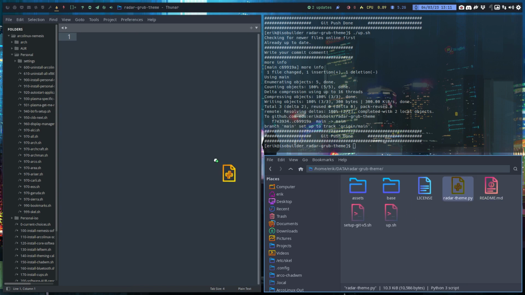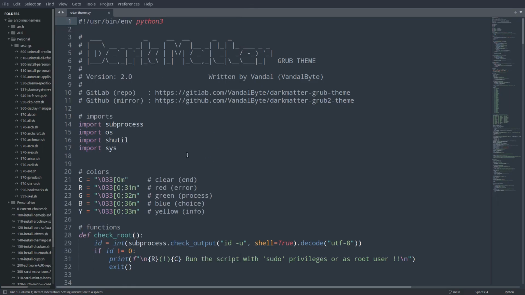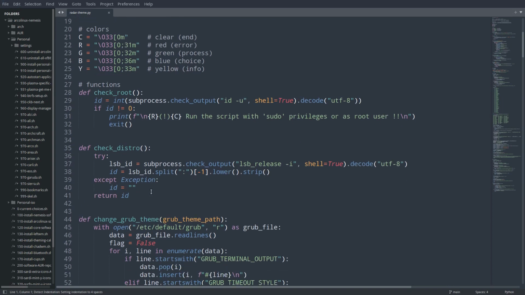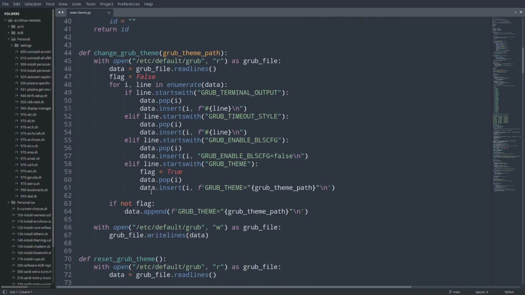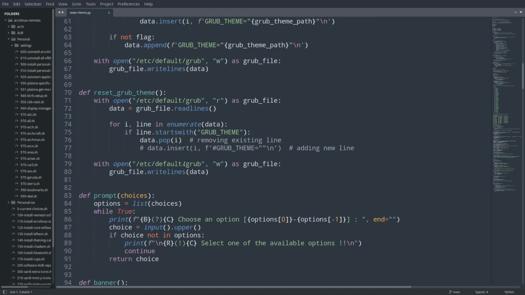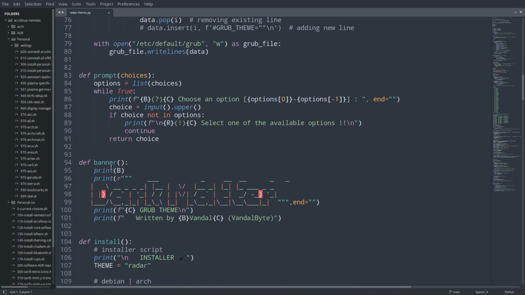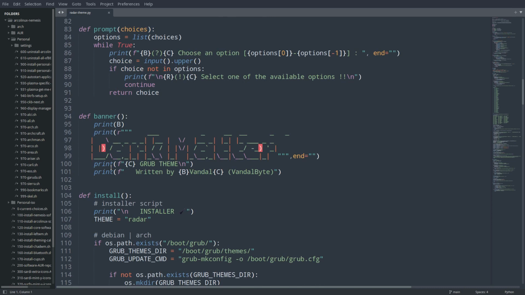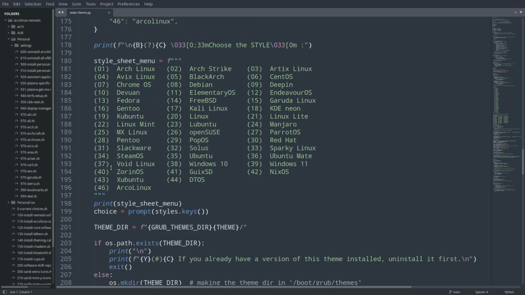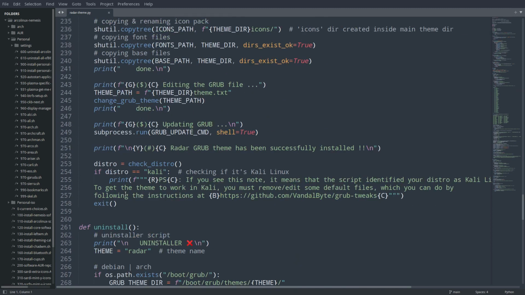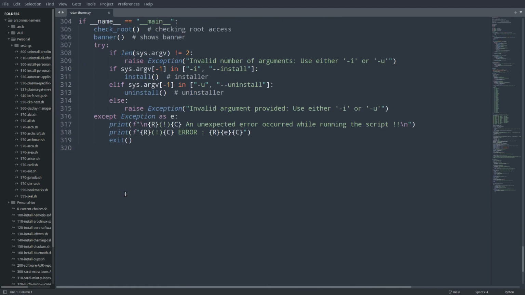It did feel very structured and very sensibly written. I have definitions and all that. Check distro, change grub theme, very nicely written. And of course, you know, Python, jump in, all these things. Beautiful. Enjoy the learning. That's what we are here for. All right, lots of stuff to have a look at. Cheers.